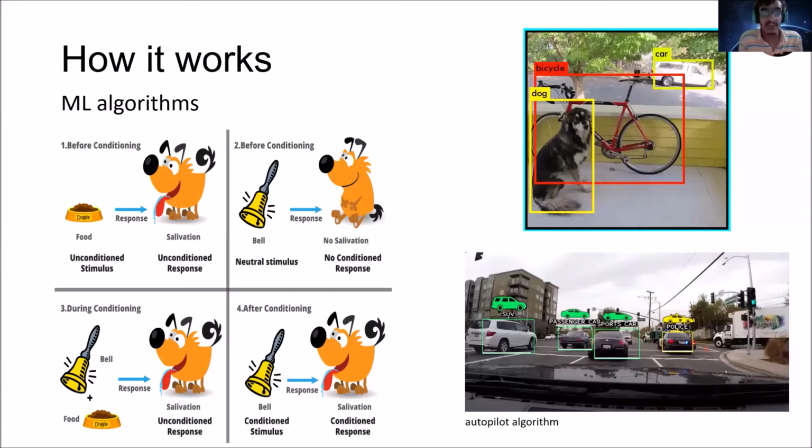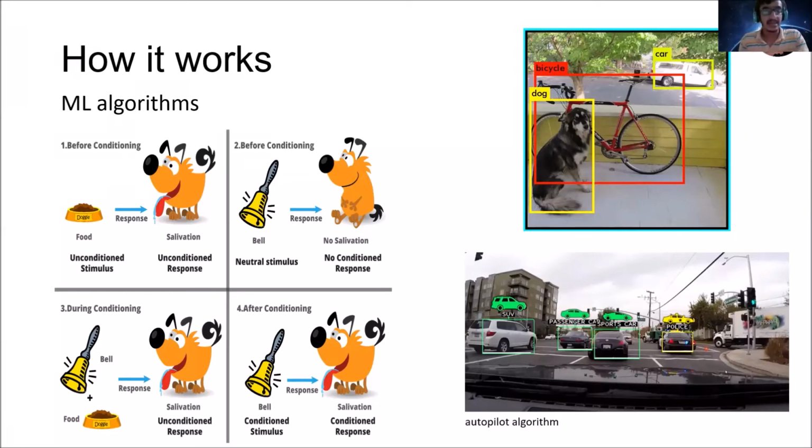Now, every time I'm feeding him, I ring a bell, and I'll repeat that a few times, let's say 20 times. For 20 times, I have rung the bell every time I'm feeding him. At the 21st time, I only ring the bell. In the earlier 20 times, the dog has learned that every time the bell rings, he gets food. At the 21st time, if I just ring the bell, he'll understand that he's going to get some food.